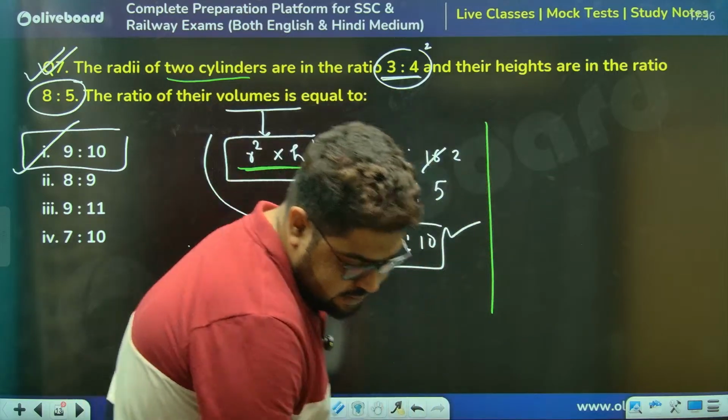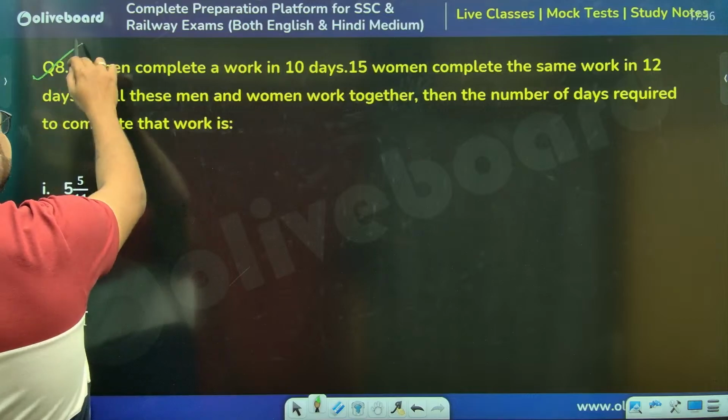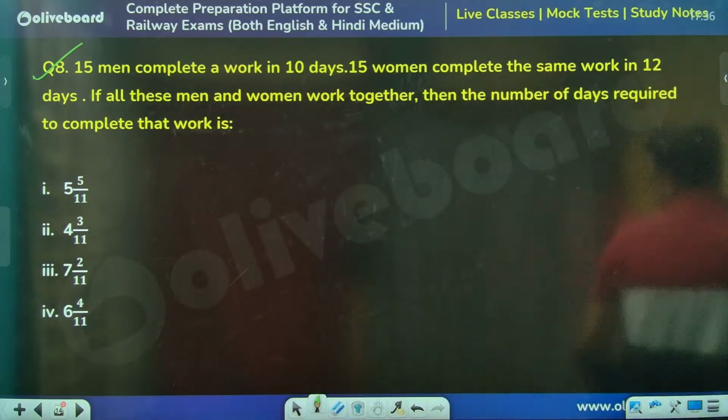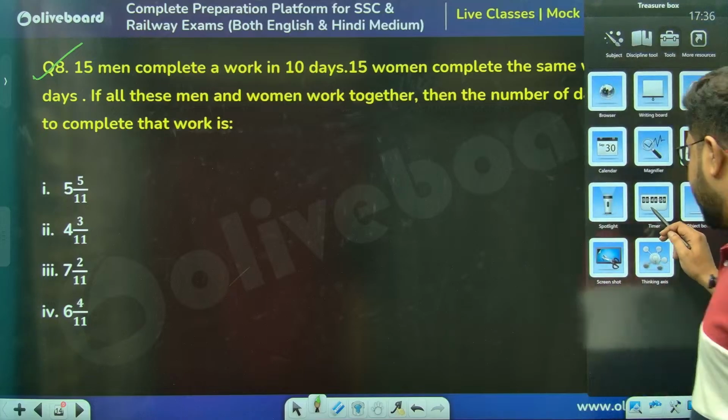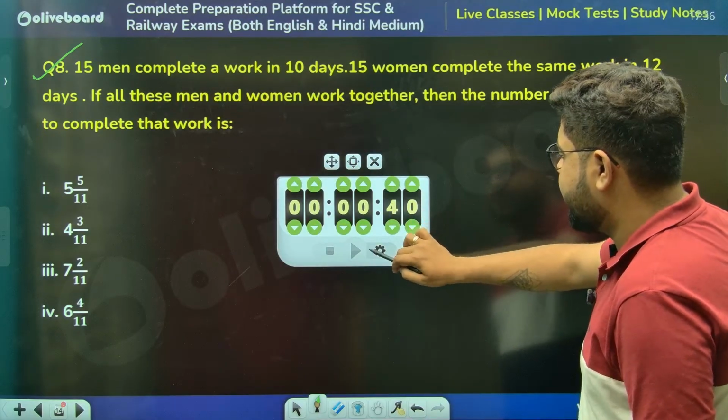Okay sir? Team Warriors, very innovative name. Sir, time and work question, 40 seconds time. This is the odd one out concept. This is the OR concept question.